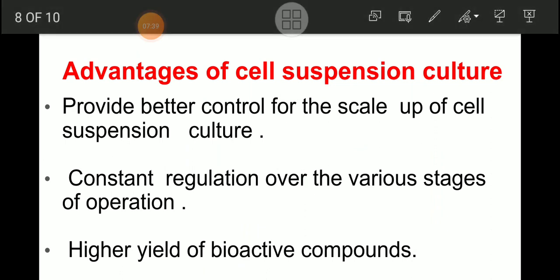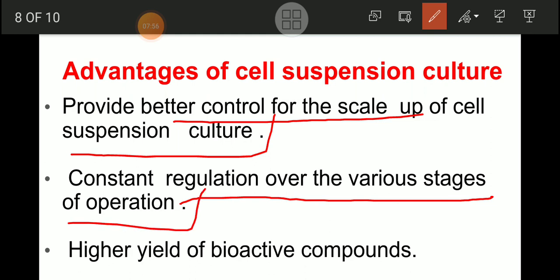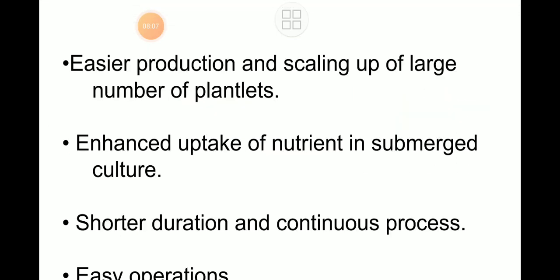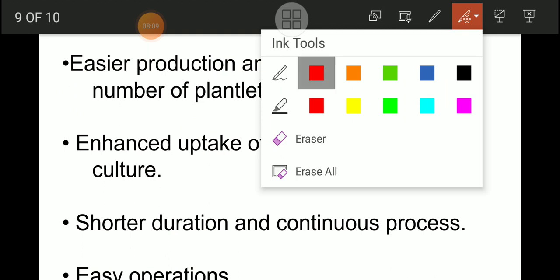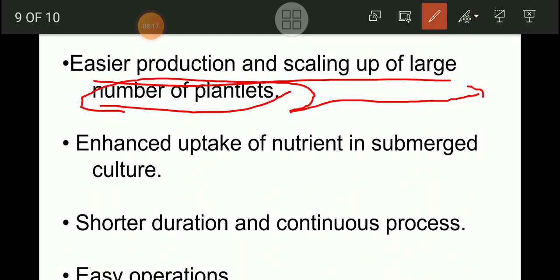Now what are the advantages of this, my friends? We have to get an idea about the advantages. It provides better control for the scale up of a cell suspension culture, and constant regulation over the various stages of operation. So that is also an advantage. Higher yield of bioactive compounds is possible with this cell suspension culture as compared to other culture methodologies. Another advantage is easier production and scaling up of large numbers of plantlets. A large number of plantlets we can produce with an easy technique.